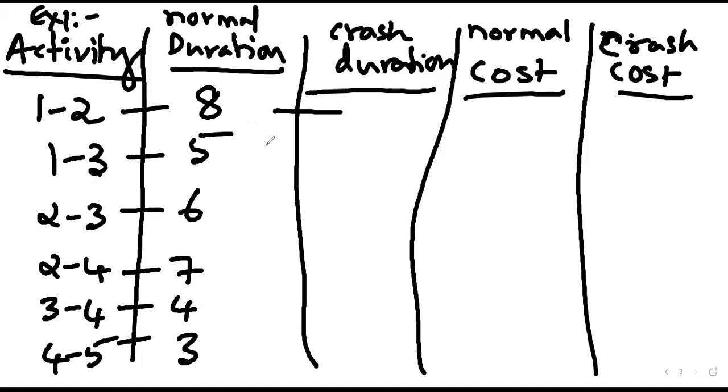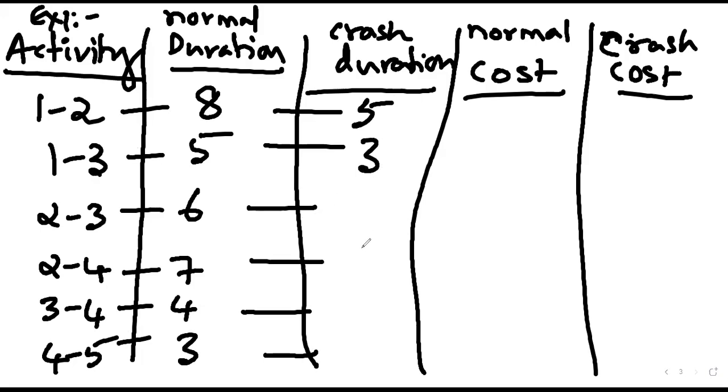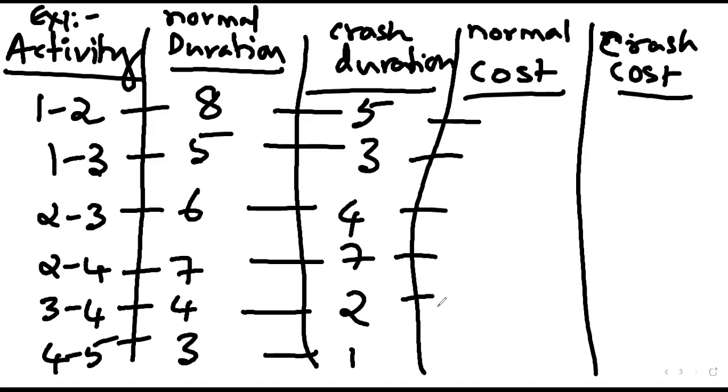Correct. This is the normal duration. Let's see what the crash duration is. Crash duration: 5, 3, 4, 7, 2, 1. Normal cost.